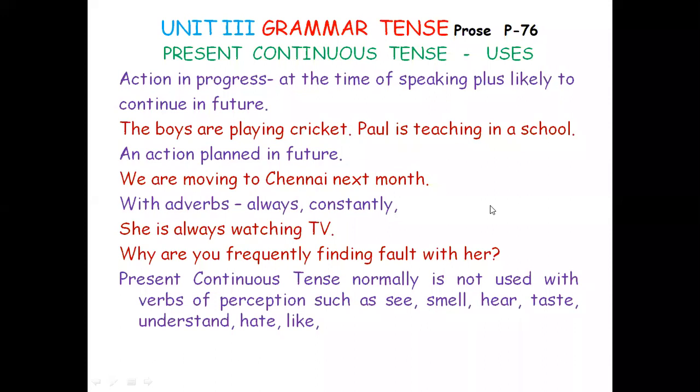I am having a pain. For example, I am having a pain. Have there actually means I am experiencing a pain. Have has got a different meaning. Nobody will say I have a pen as I am having a pen. I am having a pain means I am experiencing a pain, like that.